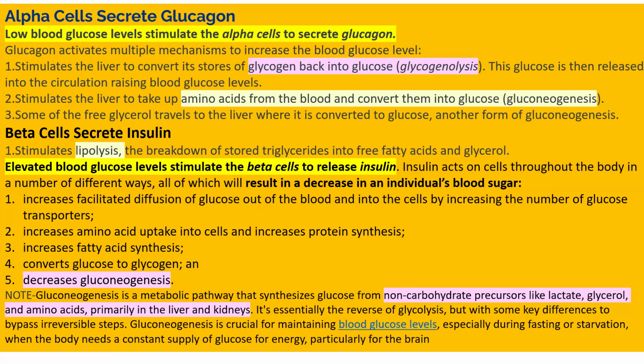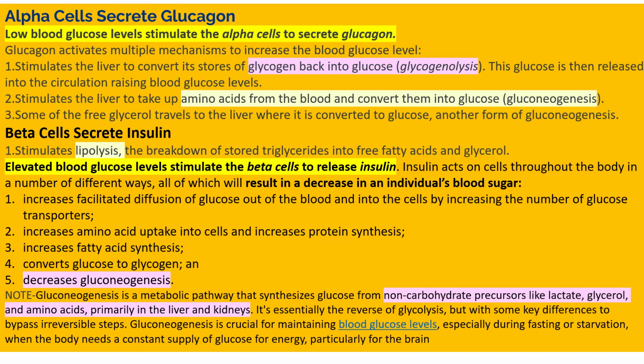Insulin acts on cells throughout the body in a number of different ways, and afterward it results in a decrease in your blood sugar. So what processes will insulin carry out in your body when there is an increase in blood glucose level? It increases facilitated diffusion of glucose out of the blood and into the cell. It also transports glucose into the cell by increasing the number of glucose transporters. It also acts on amino acids, increasing amino acid uptake into cells and increasing protein synthesis.